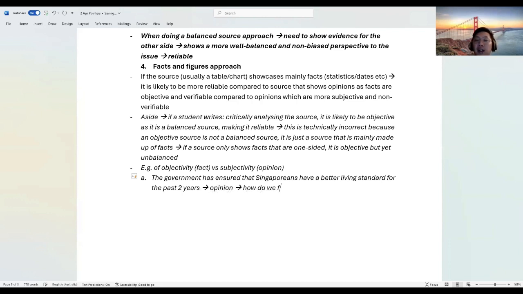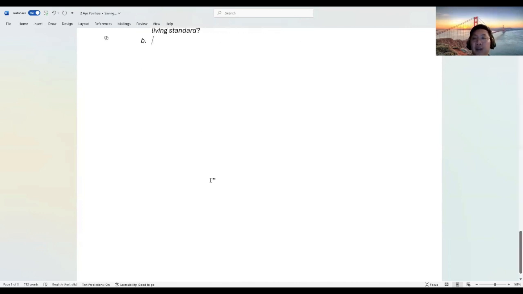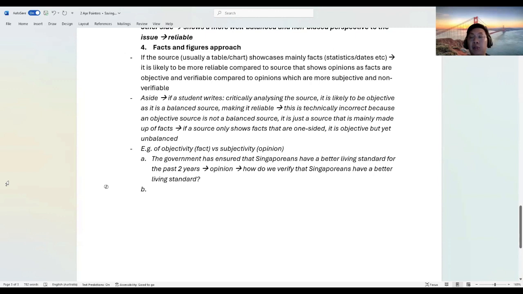How do we verify that Singaporeans have a better living standard for the past 2 years? And the thing is, living standard, right? Maybe you think if I give you 10 times your pay, your living standard increases. But to some people, it's like, hey, you give 10 times my pay, but my stress increased by 10 times. Then my living standard is not increased. Some people also like stress. In fact, the more stress they have, they feel more motivated, they feel that they live a more meaningful life. So living standard increases for them. So we don't know, right? The quality of life is quite subjective.